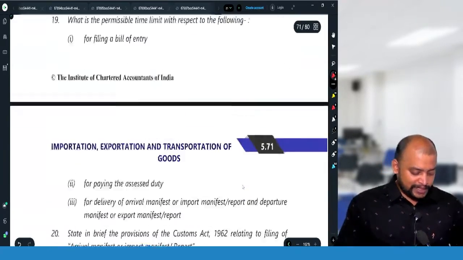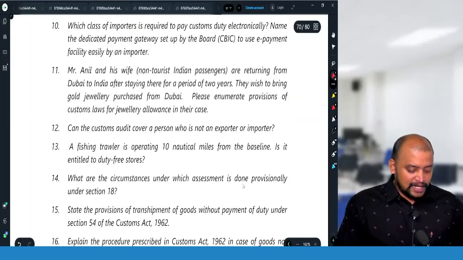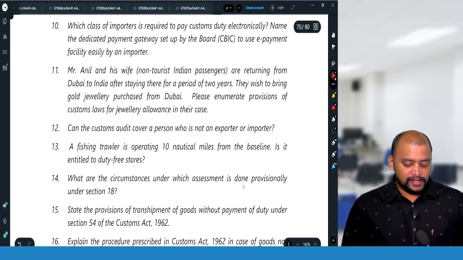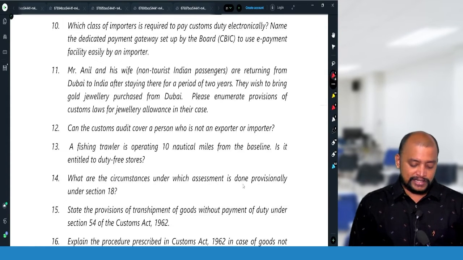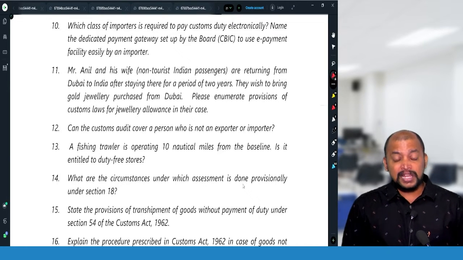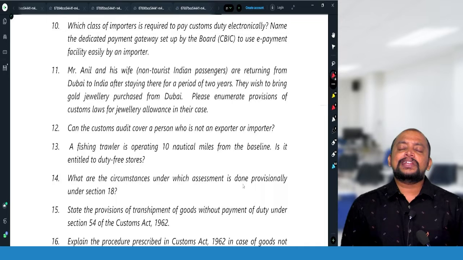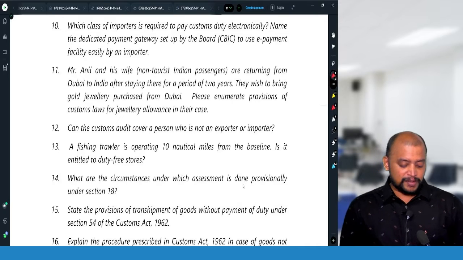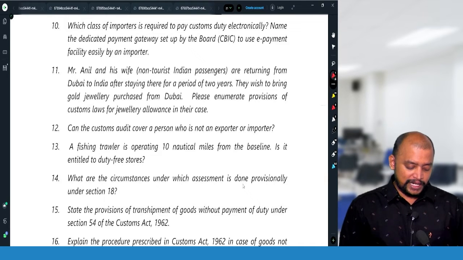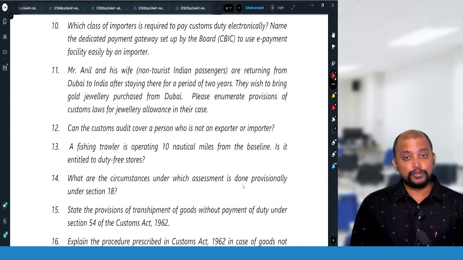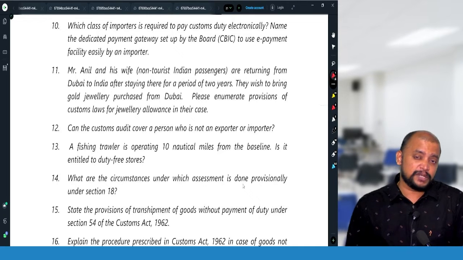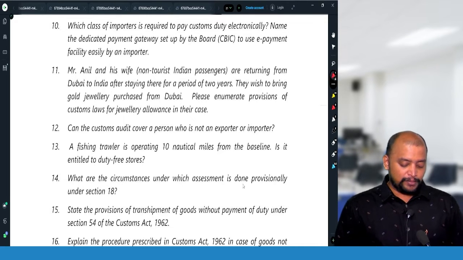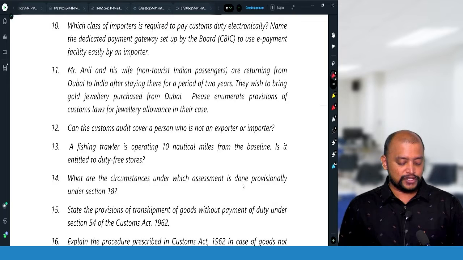Then question number 11. Mr. Anil and his wife, non-tourist Indian passengers, are returning from Dubai, other than Nepal, Bhutan, Myanmar, and they are not tourists. So in that case, we need to take 50,000 rupees as the general free allowance. After staying there for a period of 2 years, they wish to bring gold jewelry purchased from Dubai. Yes, they are eligible for jewelry allowance also. Please enumerate the provisions of customs law for jewelry allowance.